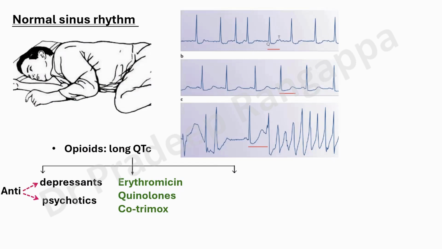Cotrimoxazole, which we tend to use in PCP infections, can cause QT prolongation. And azoles, the antifungals, sorry, that we use can also cause QTc prolongation. So this is the categorization of drugs: antibiotics, antifungals, antidepressants. So easy to remember: macrolides, antifungals, antidepressants, antipsychotics are the ones which cause prolonged QTc, which are commonly used in the ICU along with opioids.